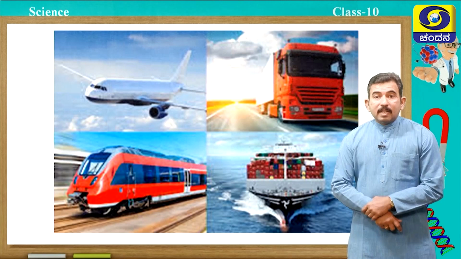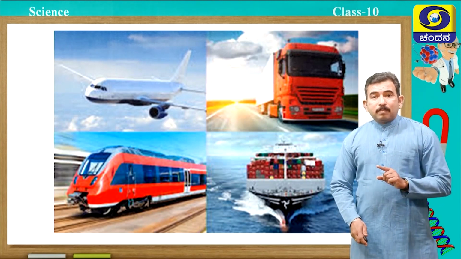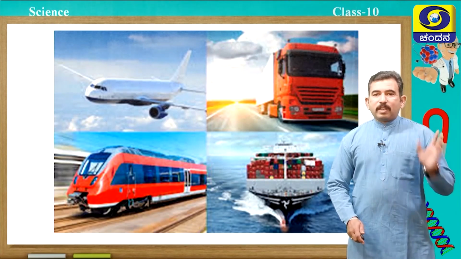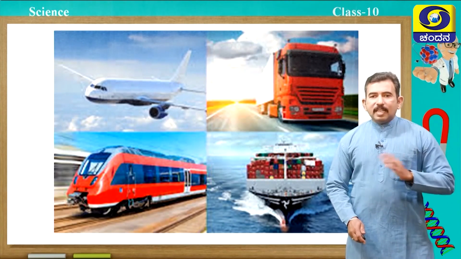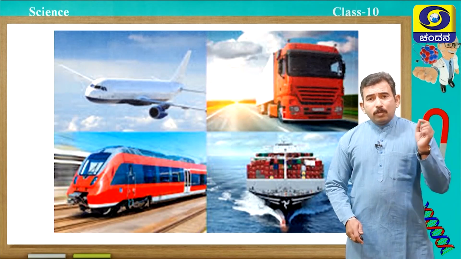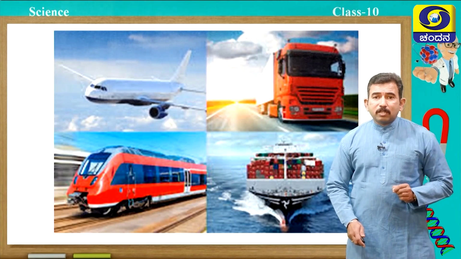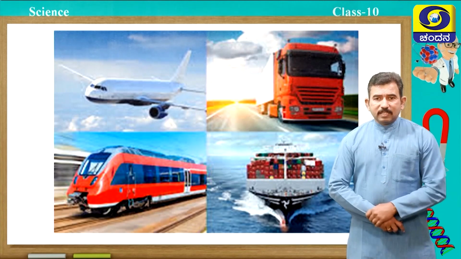Of course, in biological terms, this transportation has a different meaning. All living organisms are made up of cells. You know that unicellular organisms are made up of a single cell, whereas multicellular organisms are made up of millions of cells.